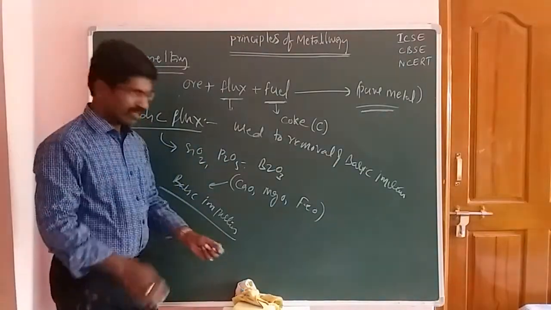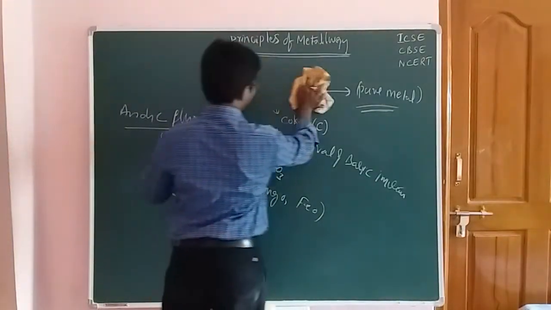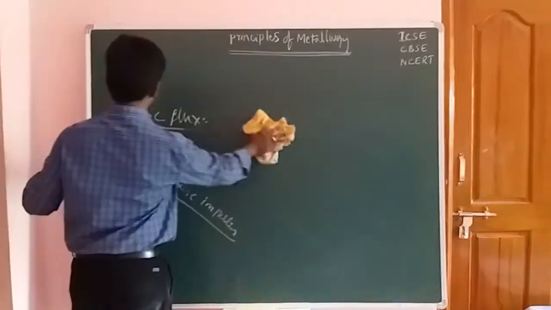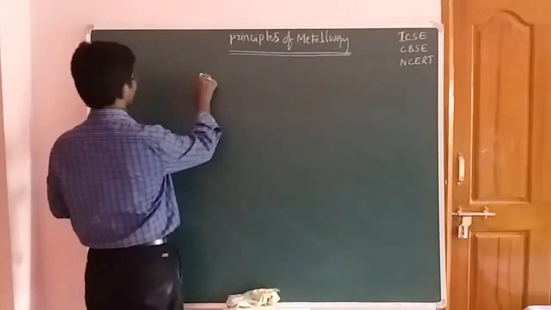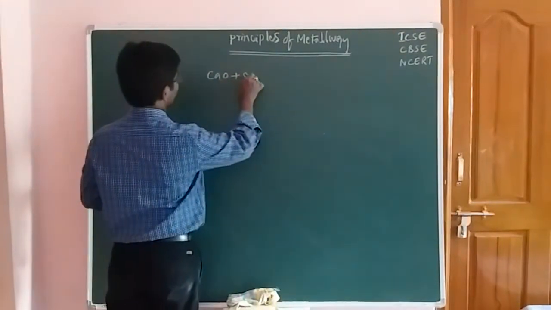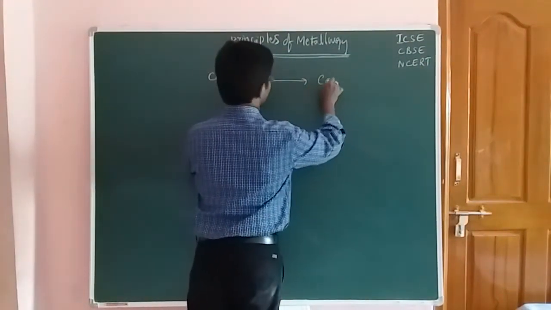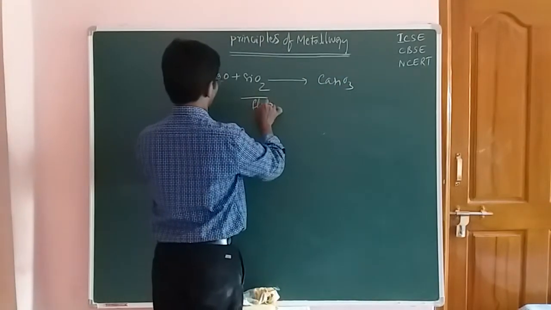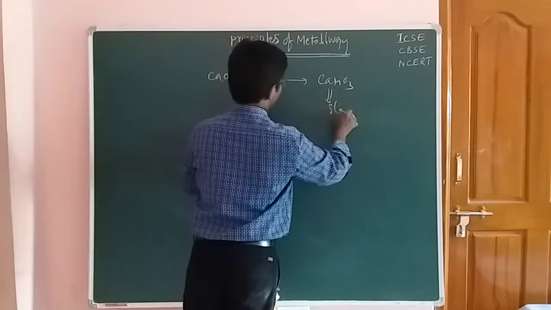Now it undergoes certain types of chemical reactions. First I will write one or two reactions. First of all, calcium oxide and SiO2 give rise to CaSiO3. So this one is the flux, and this one is the slag.